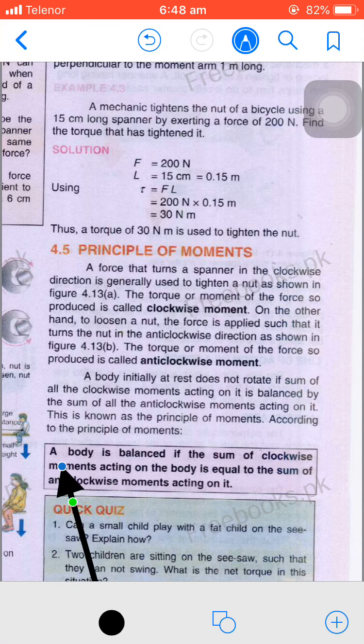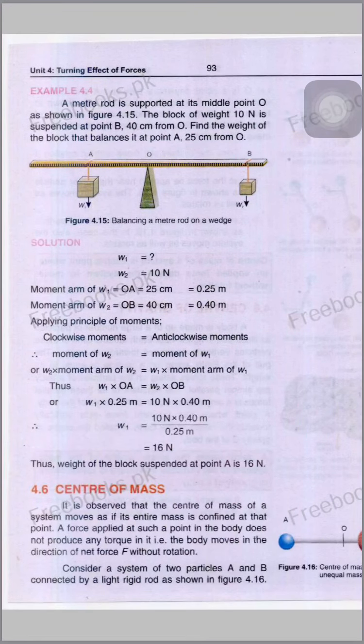Then we are defining the principle of moments. A body is balanced if the sum of clockwise moments acting on the body is equal to the sum of anti-clockwise moments acting on it. For example, a body initially at rest does not rotate if the sum of all the clockwise moments acting on it is balanced by the sum of all anti-clockwise moments acting on it. This is known as the principle of moments. There are three definitions in this topic: clockwise moment, anti-clockwise moment, and the principle of moments, given in a pink box.